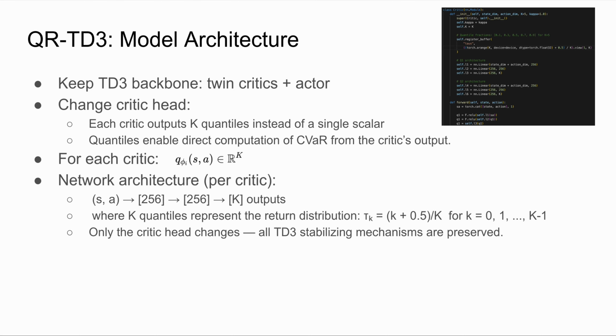QR-TD3 modifies only the critic head while keeping the full TD3 backbone intact. Instead of producing a single Q value, each critic now outputs K quantiles that approximate the entire return distribution. The distributional view is what allows us to compute CVaR directly from the critic output, a key requirement for risk-aware control. Architecturally, nothing else changes. Each critic is still a two-layer, 256-unit MLP, but the final layer produces K values instead of one. All TD3 stabilizing components, twin critics, delayed updates, and target smoothing, remain unchanged.